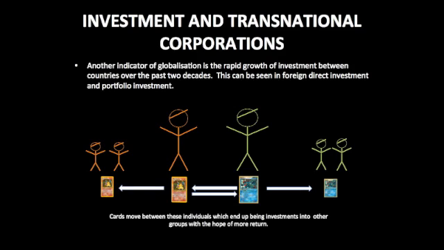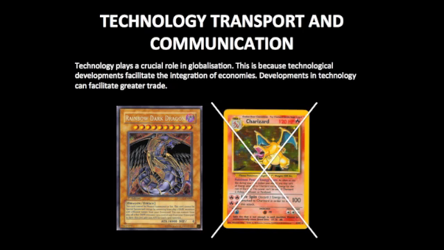Investment and transnational corporations. Another indicator of globalization is the rapid growth of investment between countries over the past 2 decades. This can be seen in foreign direct investment and portfolio investment. Transnational corporations are global companies that dominate global product and factor markets. This will be like a member from the orange group becoming friends with a member from the green group. These members would share cards with each other, hoping for returns. This allows for more cards to flow throughout these 2 groups without these whole groups dealing with each other directly.